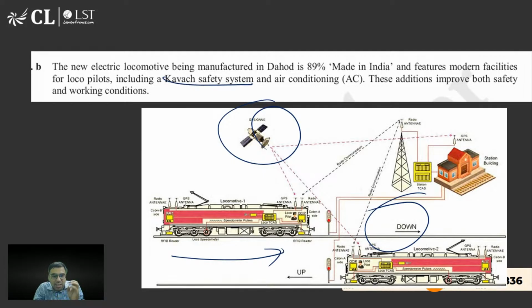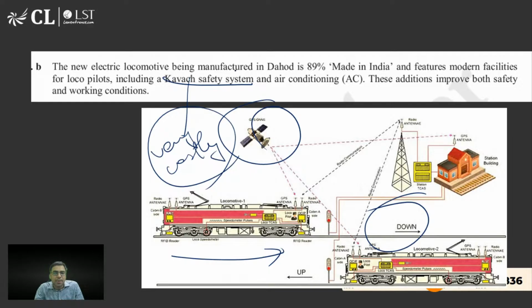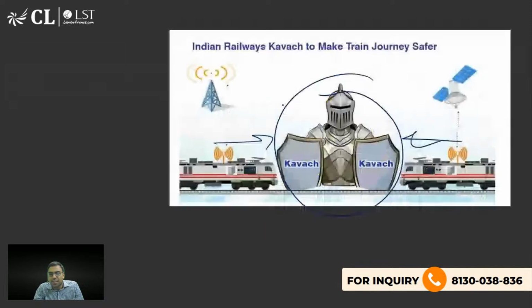That is the idea of Kavach system, but it is very costly. To implement it in entire India, a huge amount of money is required. I think I was reading somewhere that it costs many lakhs to install Kavach on 1 kilometre. So that is why the Kavach system is very costly also. Kavach is often in the news. That is what you should be knowing. Okay. So B is the right answer to this question.